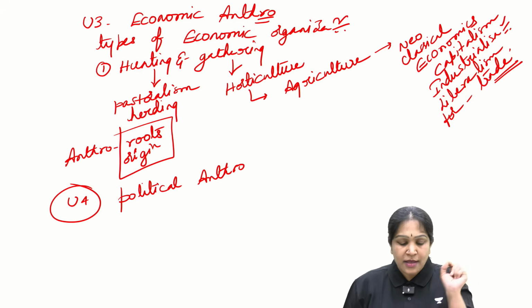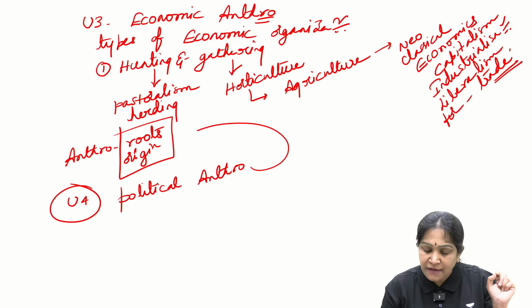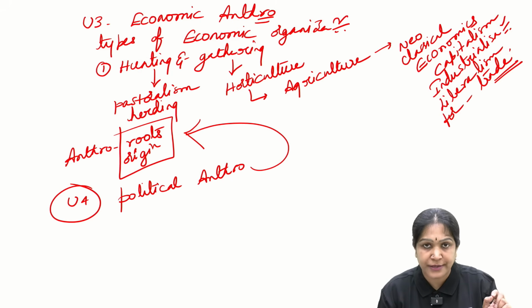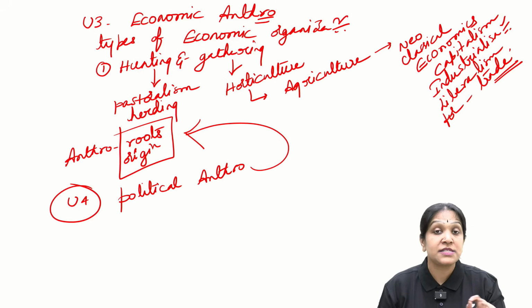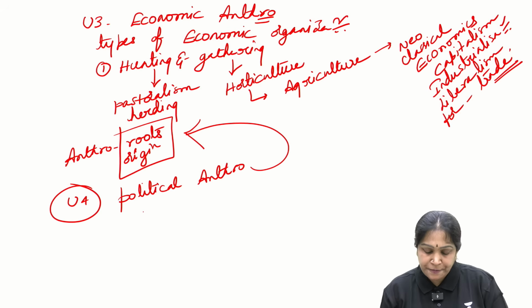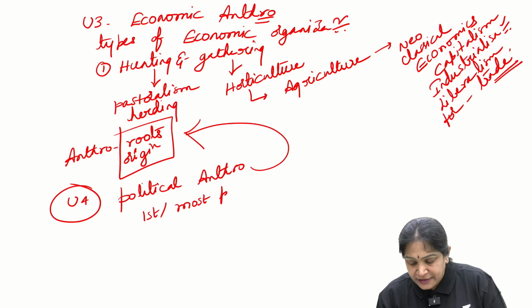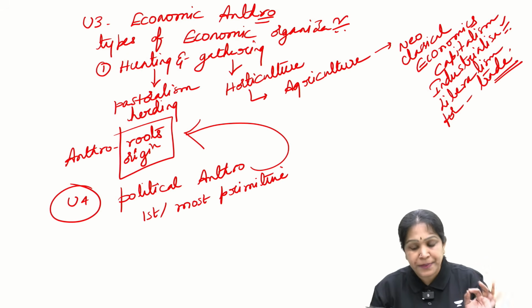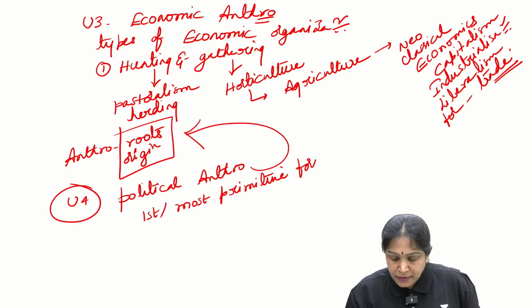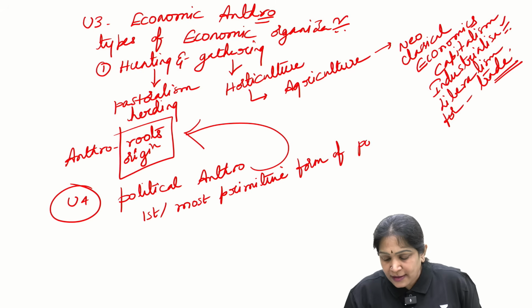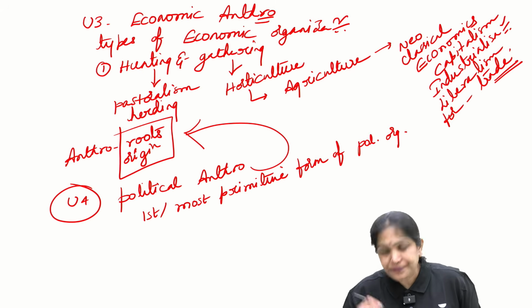Just like I told you, anthropology deals with our roots, origin. So anthropology will start with the first, the most primitive form of political organization.